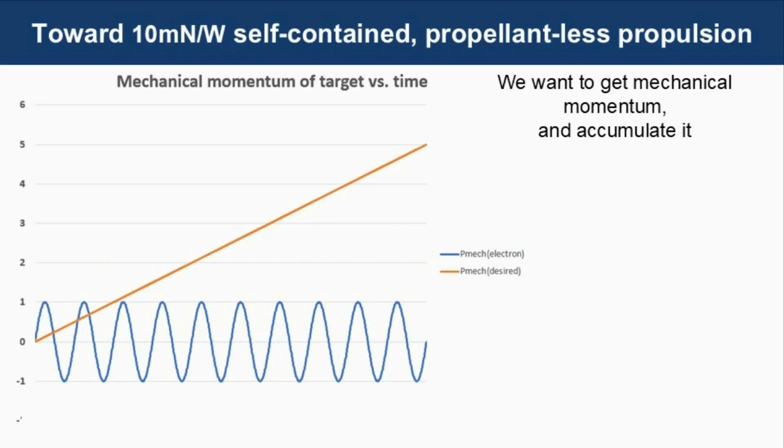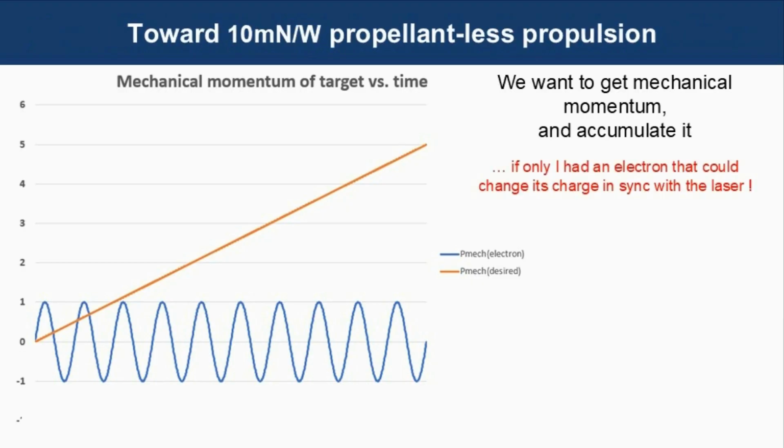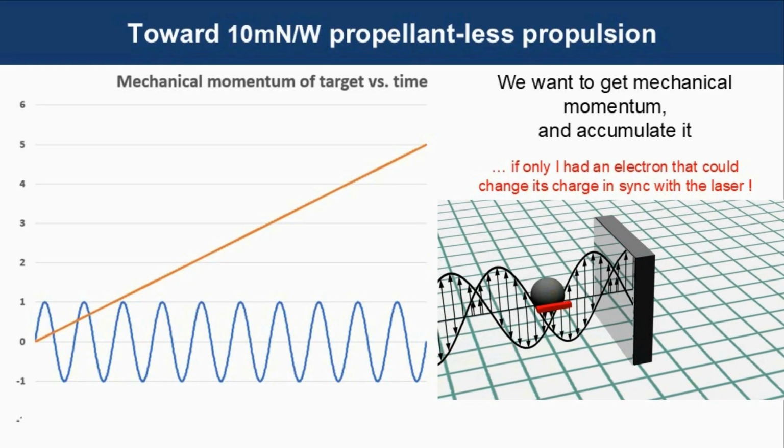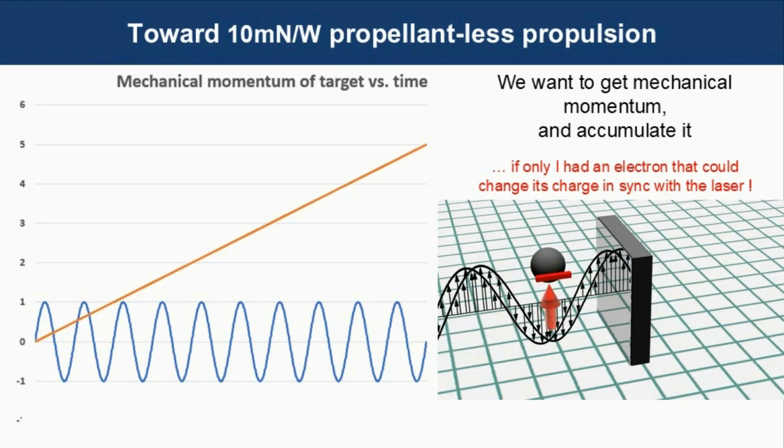But what we really want is to be able to accumulate this linear mechanical momentum from an interaction with the electromagnetic field. For instance, if we had an electron that could change its charge in sync with the laser, then we would get that little jolt of momentum at each antinode and be able to accumulate it over time.